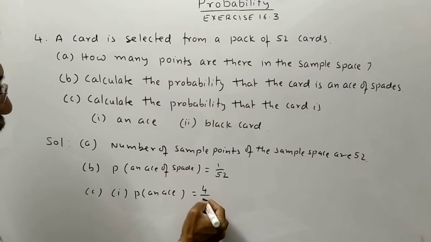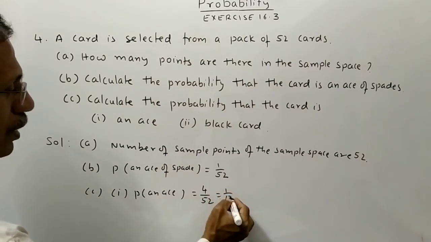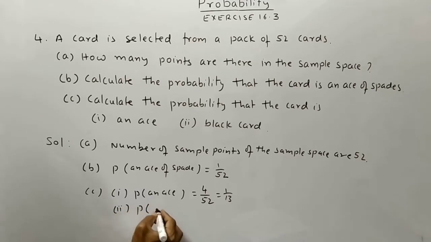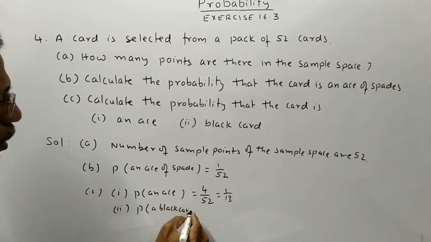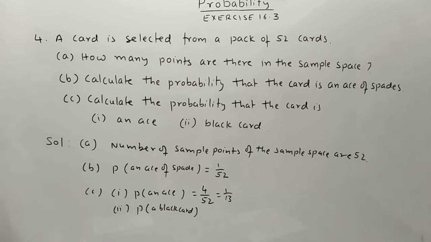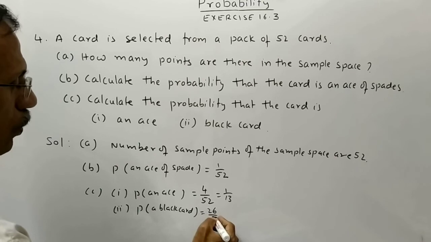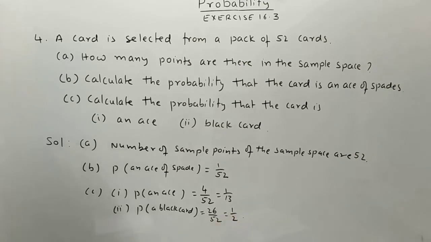So required probability is equal to 4 by 52 is equal to 1 by 13. Second one, probability of getting a black card. How many black cards are there? 26 out of 52 is equal to 1 by 2.